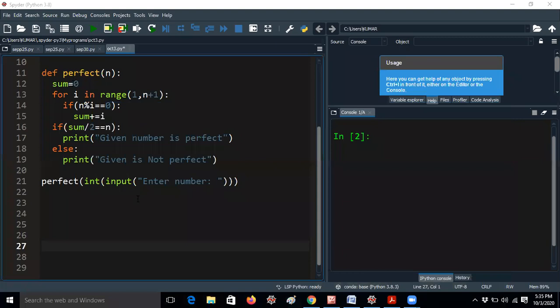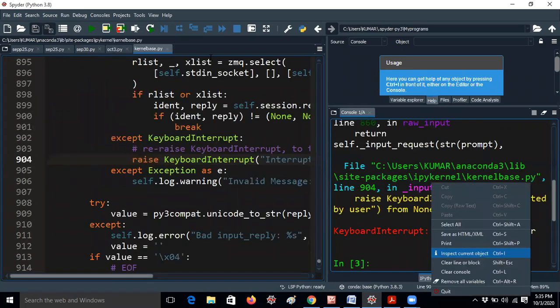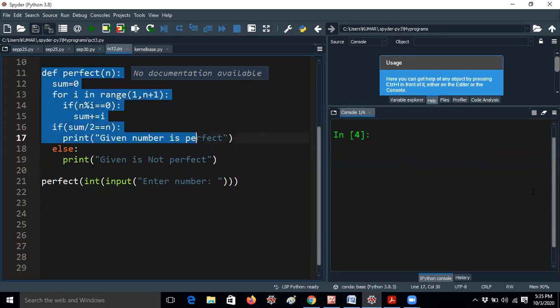Here I am giving the function name directly as perfect, with int of input. Miss Bhavani wrote it like this, so this is also one of the ways. First of all, let me run this program, guys. Now I said 6 is a perfect number, and it displays: given number is perfect.